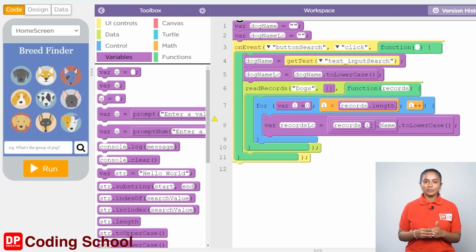Right. Now the name of the new record we checked is converted to simple letters and stored in the record LC variable.